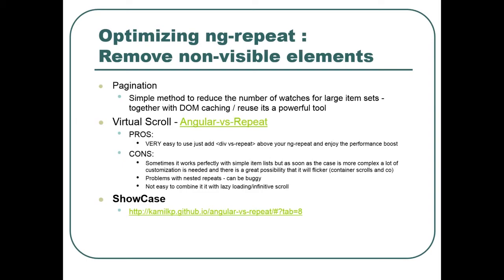So how to optimize the ng-repeat? There are various ways. The simplest is to use pagination. So instead of having a repeat over 5,000 elements, you have 5 repeats over 1,000 elements, and then the user clicks next. It obviously reduces the number of watches, and it's quite a powerful tool, but it's not really the best user experience possible.